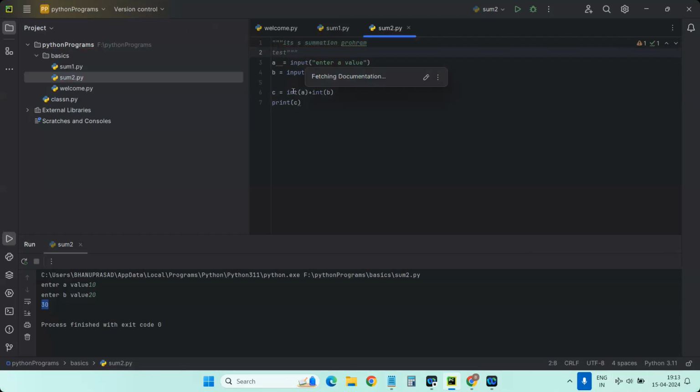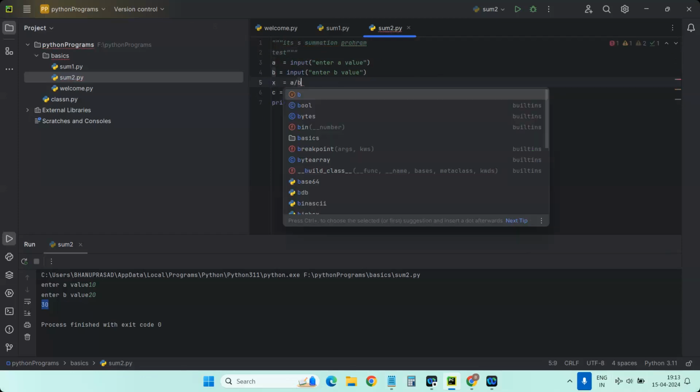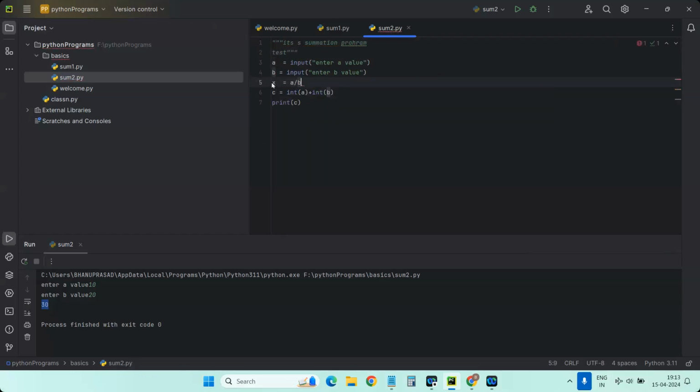Now let's take an example where you wrote something like x equal to a by b. Now you don't want to run this line, so simply you can comment it. So that's what I'm telling you: comments can be used in two ways. One is for describing or explaining the program. Another is hiding something from the execution. That means it is part of the code, but you don't want to run it at that moment. For that also we can use the comment structure.